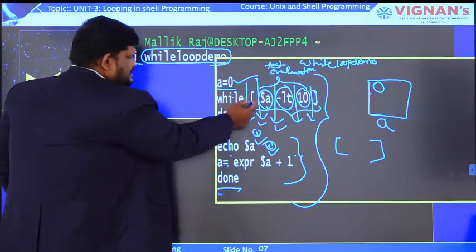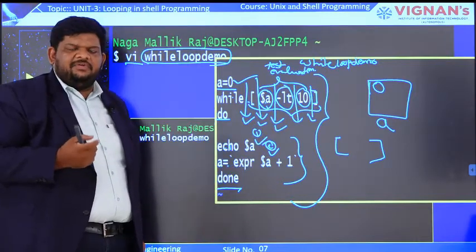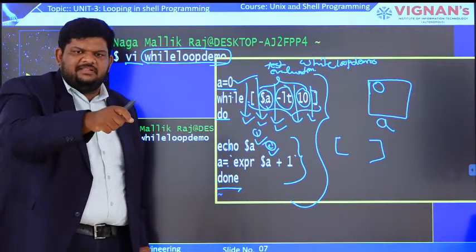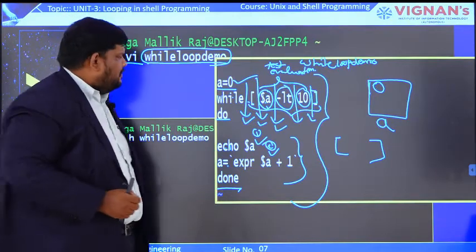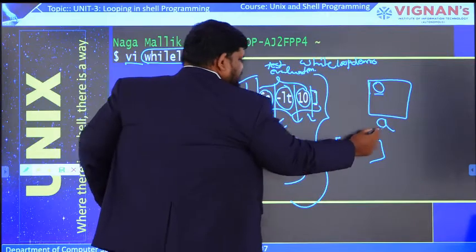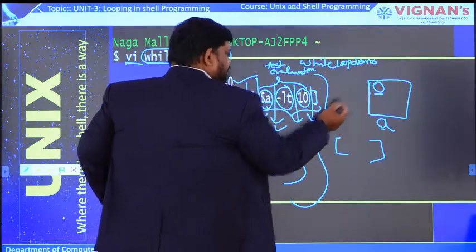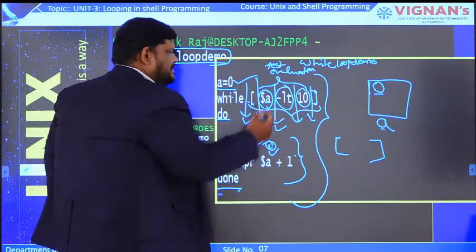Next, let us consider what the syntax is here. $a: we are trying to access the value that is present in the variable a. Now what is the meaning of $a? Nothing but 0. That means a means this one. $a indicates the value that is present in this variable a, nothing but 0. Here LT means less than.